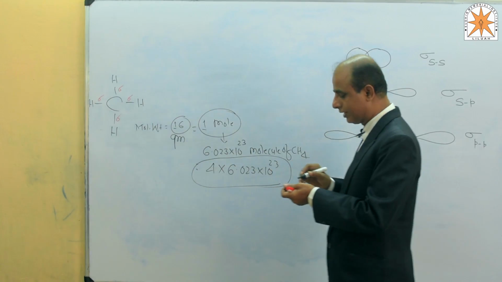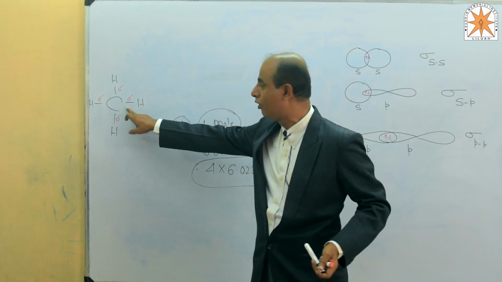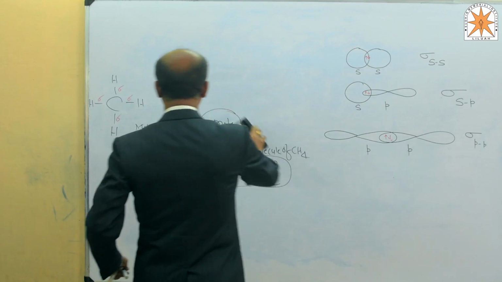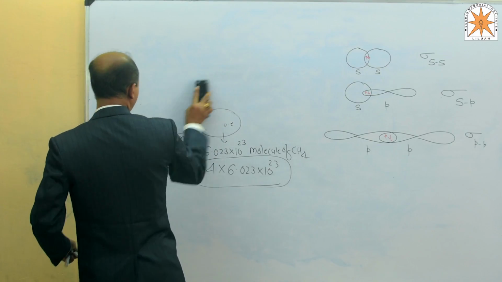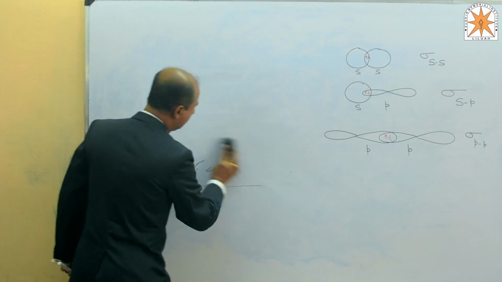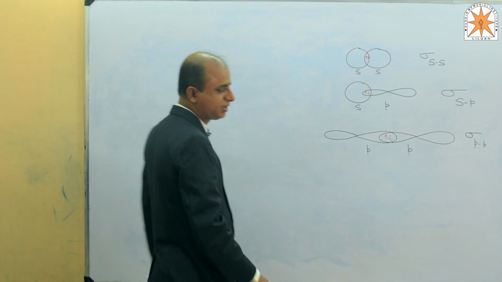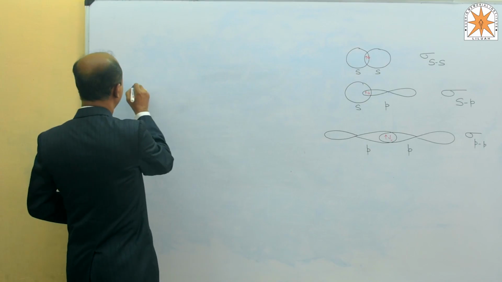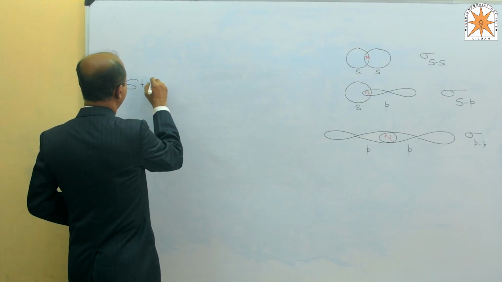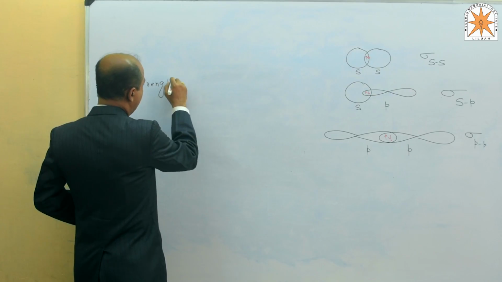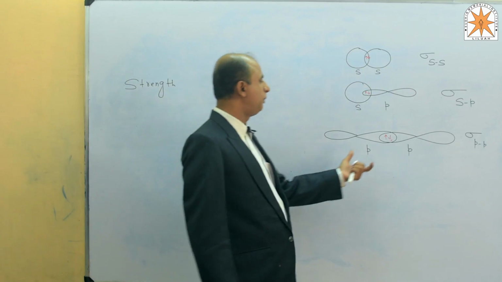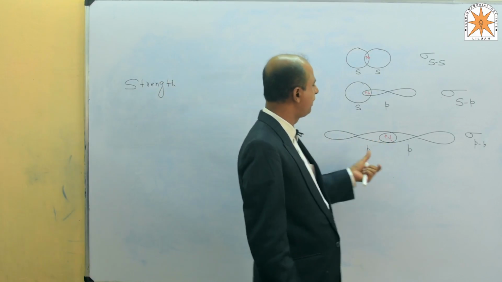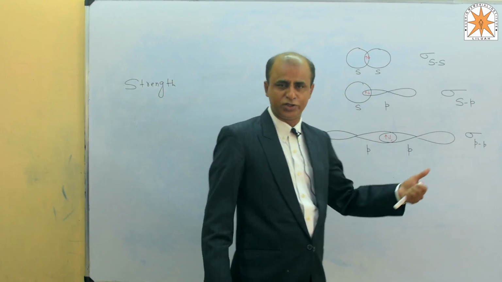So first we have to check whether the nature of all the sigma bonds in methane is the same or not. Because if we want to see the strength and the energy required for breaking, there is sigma SS, sigma SP and sigma PP. The sigma bond formed by directional orbitals requires a huge amount of energy to break.